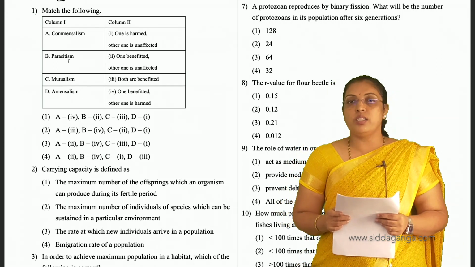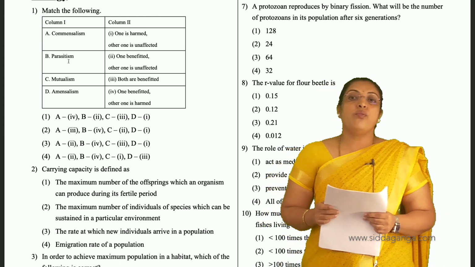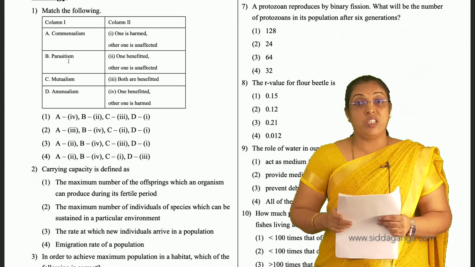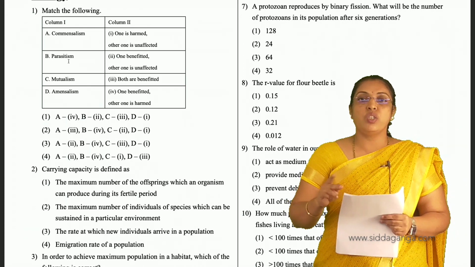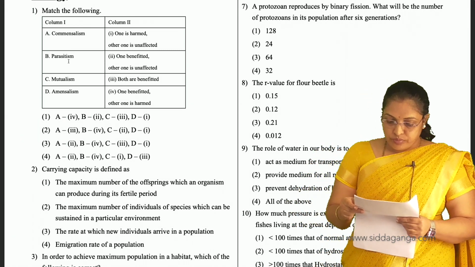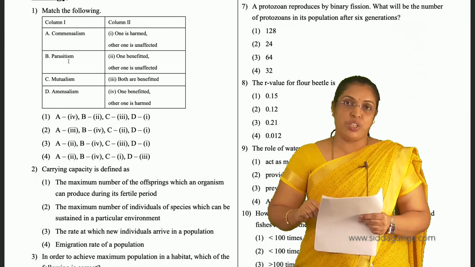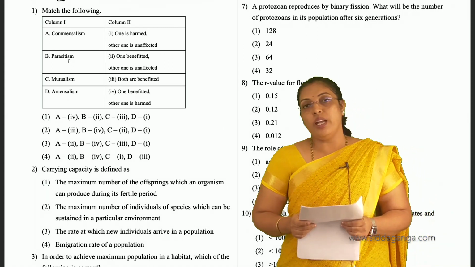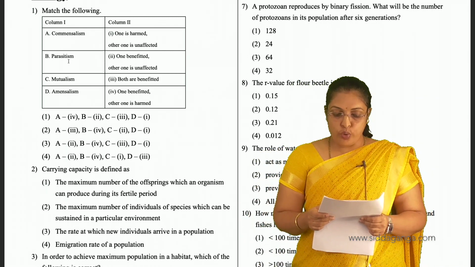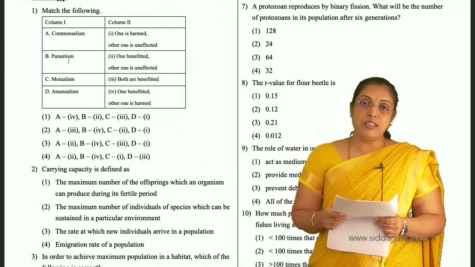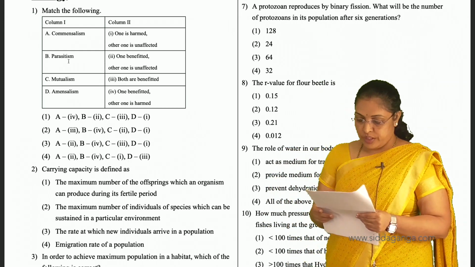In the third generation, 4 into 2, 8 protozoans. In the fourth generation, 8 into 2, 16 protozoans. In the fifth generation, 16 into 2, 32 protozoans. In the sixth generation, 32 into 2, we get 64 protozoans. So third is the answer for the 7th question.